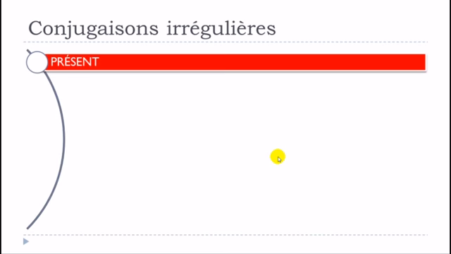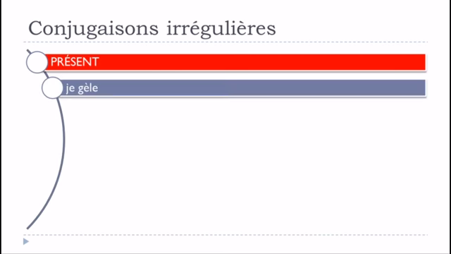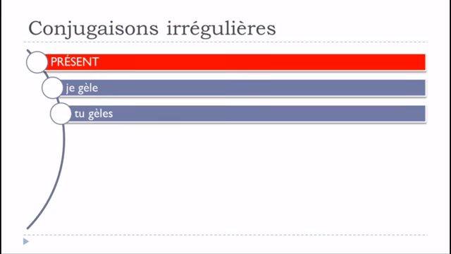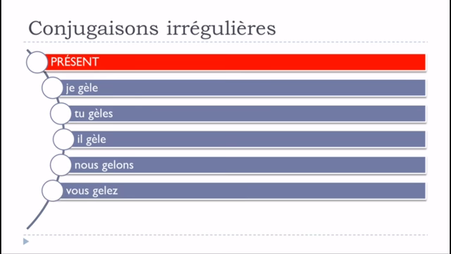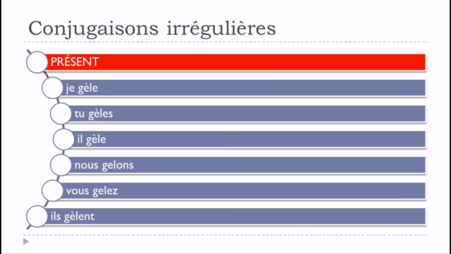Okay, so we'll start with the présent and we'll see the forms. Je gèle, tu gèles, il gèle, nous gelons, vous gelez, ils gèlent. Okay, and so what you can see is that je, tu, il, and then ils will be concerned by these changes, and in that case we're only talking about this accent grave. So you will have to remember to put this accent grave on top of the E for je, tu, il, and then ils at the plural.